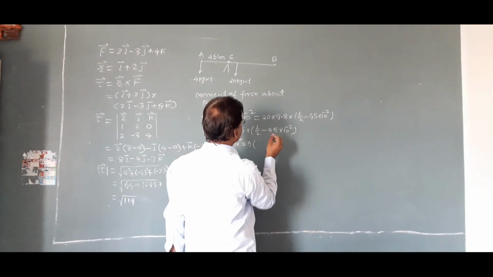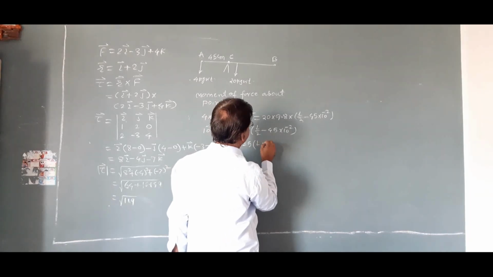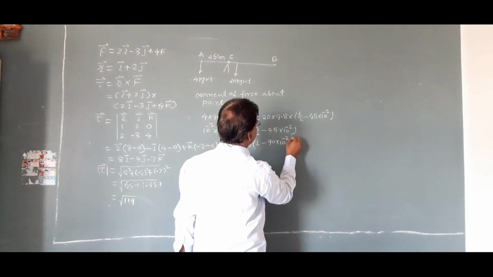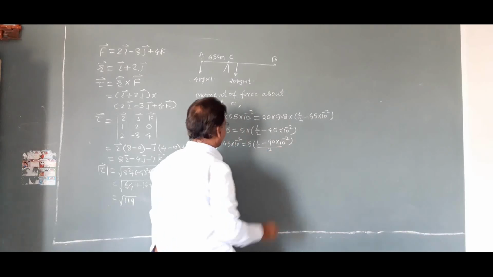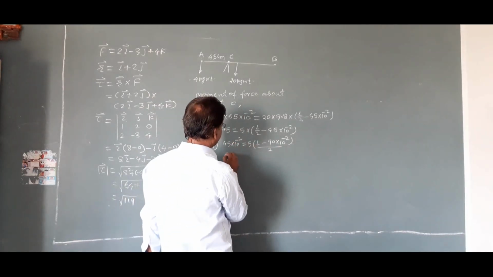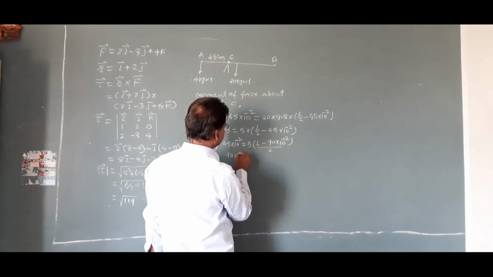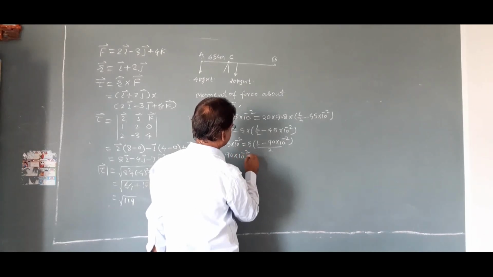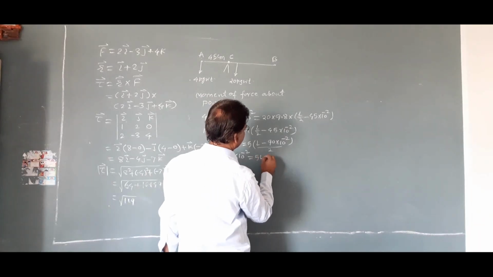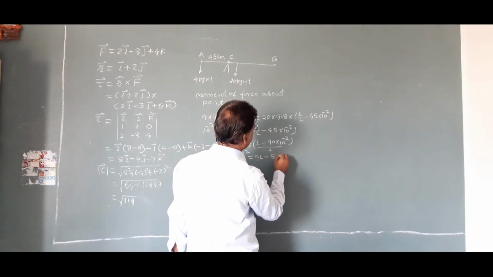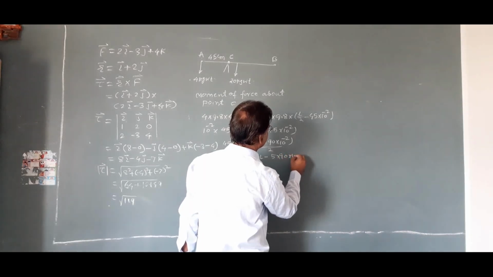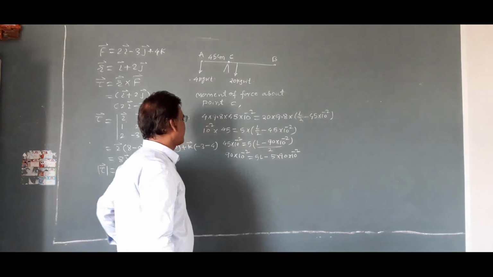here 2 is LCM, L minus 90 into 10 to the power minus 2 upon 2. That is equal to this 90 into 10 to the power minus 2 is equal to 5L minus 5 into 90 into 10 to the power minus 2.